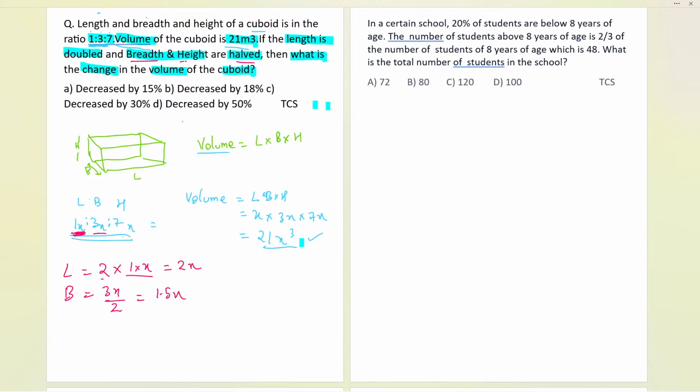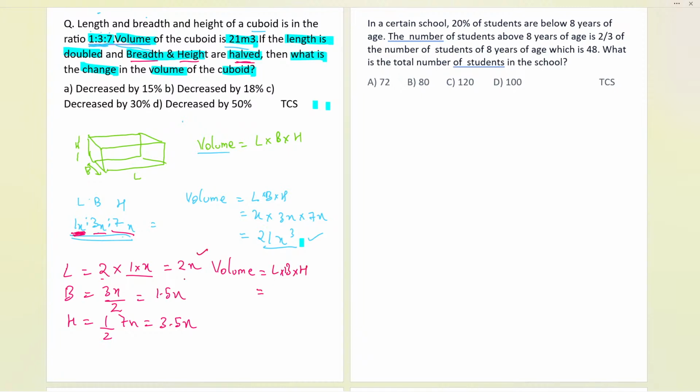Now the height will also be halved. Half of 7x is 3.5x. Finally, we have got the length, breadth and height. Let us now calculate again the volume of this particular box, the cuboid. Again we can apply the formula length into breadth into height.